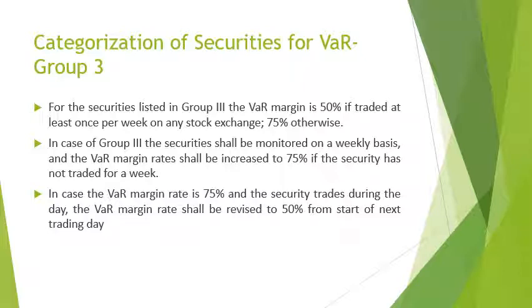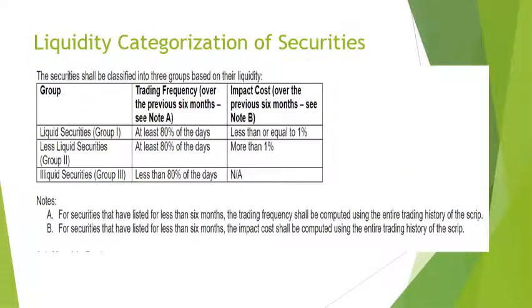Moving further, since we have already categorized securities into group 1, group 2 and group 3, it's important to look at what are the parameters used for that. So as per SEBI guidelines, securities fall under group 1 with two broad parameters. Trading frequency over the previous 6 months should be at least on 80% of the days, and the impact cost, or in layman's term, the bid-ask spread of the security should be less than or equal to 1%.